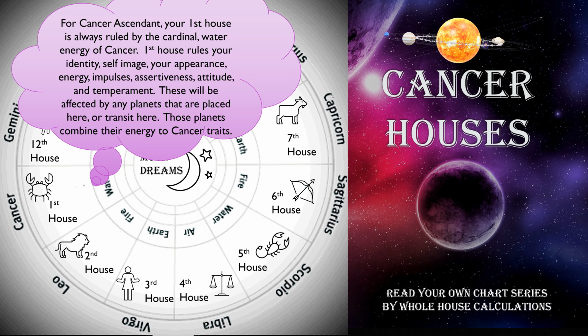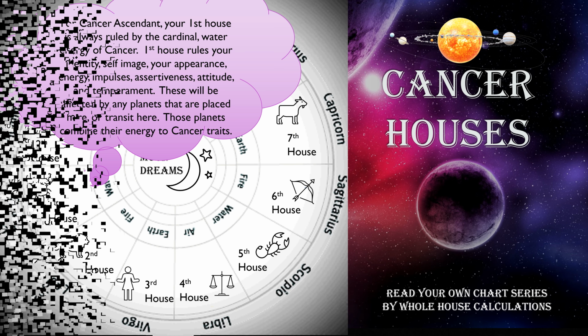For Cancer ascendant, your first house is always ruled by the cardinal water energy of Cancer. First house rules your identity, self-image, your appearances, energy, impulses, assertiveness, attitude, and temperament. These will be affected by any planets that are placed or transit here. Those planets combine their energy to Cancer traits.